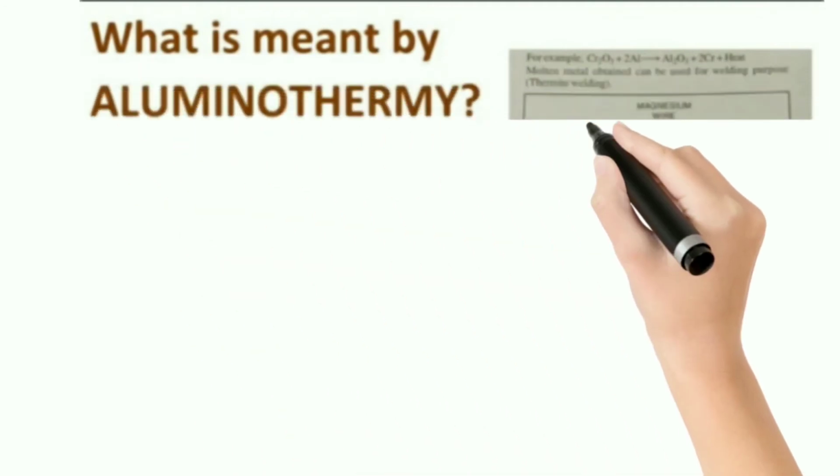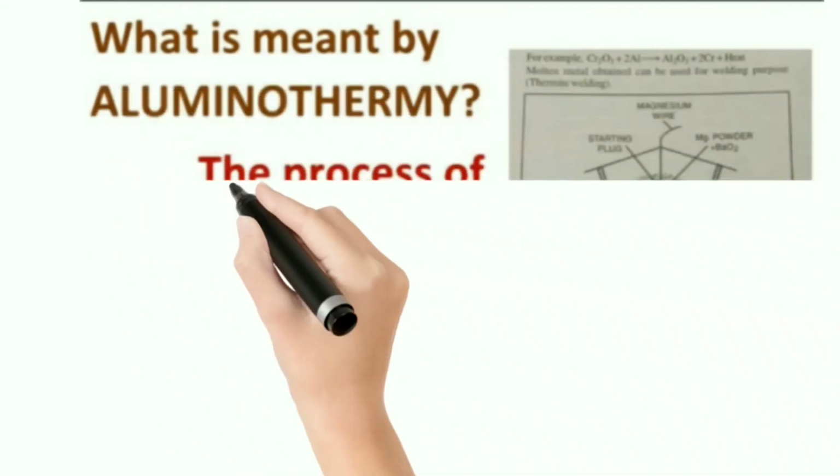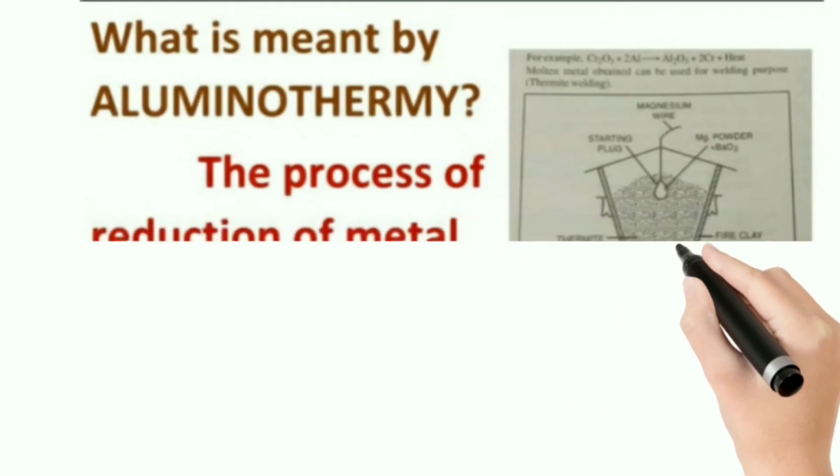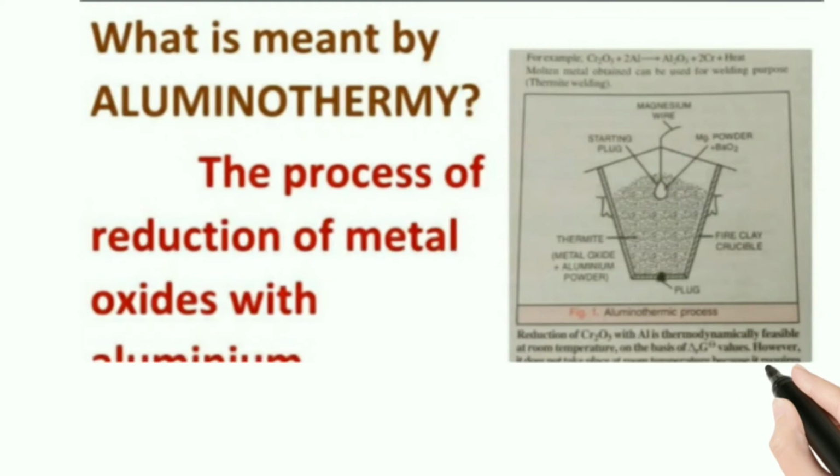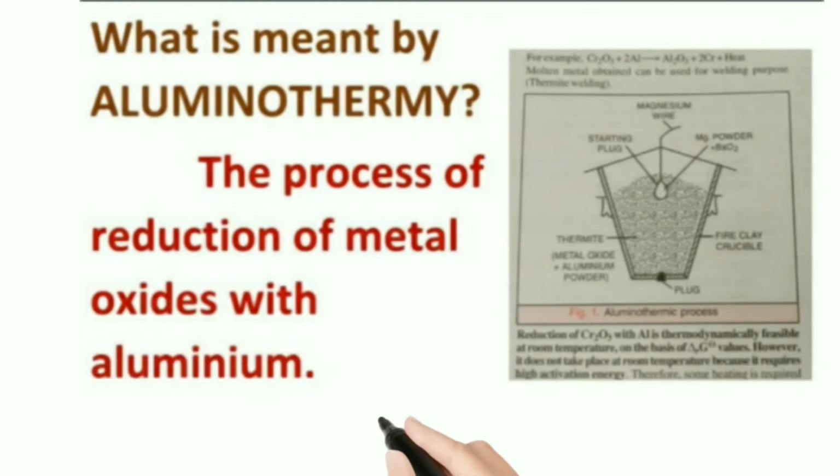So what is meant by aluminothermy? The process of reduction of metal oxides with aluminium is called the aluminothermy process, or aluminothermic process.